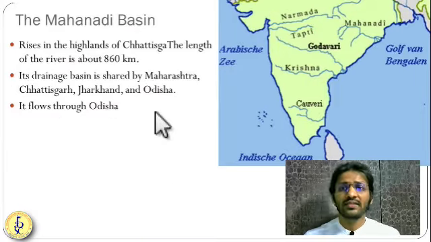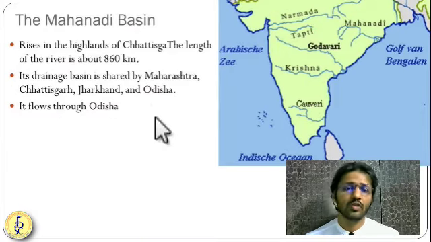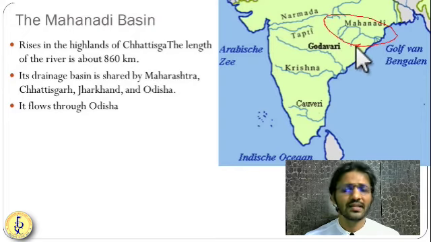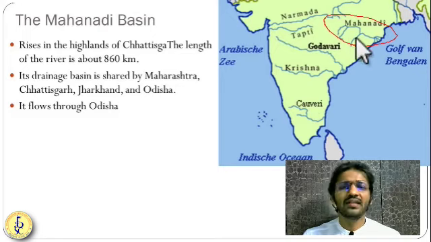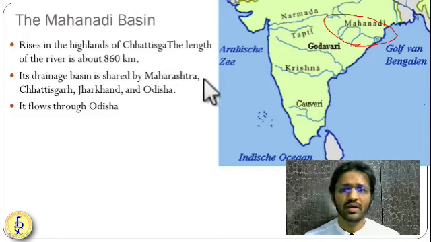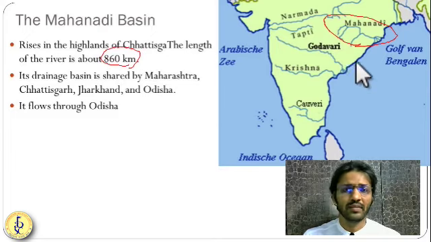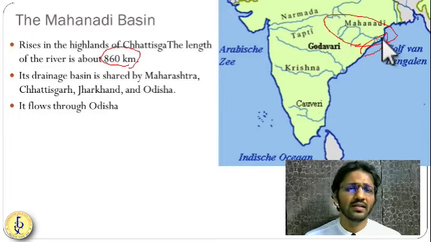The next important river is the Mahanadi basin. Above the Ganga you have the Mahanadi basin. Mahanadi rises in Chhattisgarh. We don't know the exact source of Mahanadi. It is not a very long river, but it is a huge river, almost 860 kilometers long, flowing through Chhattisgarh, Jharkhand, and Odisha. This is also a very important river. It makes a delta near Cuttack.